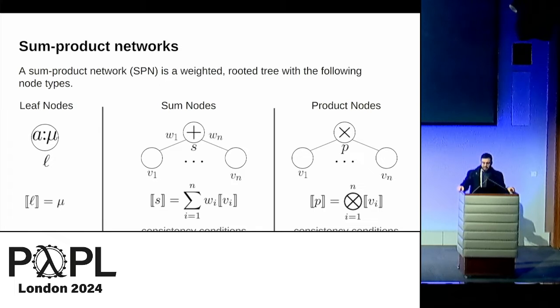Specifically, the addresses of the children should all be the same, and at that point we associate with the sum node itself the same tuple of addresses. And then we have product nodes that denote product measures of their children. And we also need to have consistency conditions there, meaning that the addresses of the children should not intersect in any way. And then the address tuple associated with the product node itself will be the concatenation of those addresses.